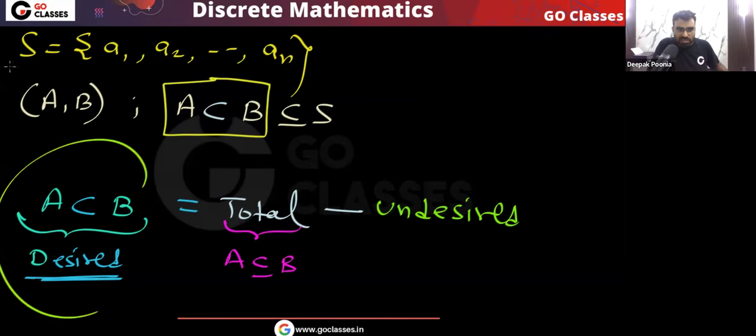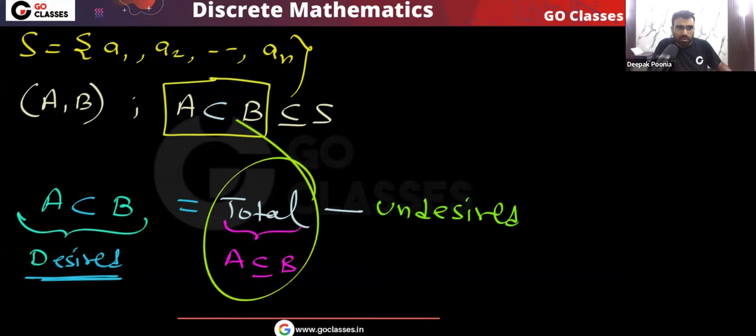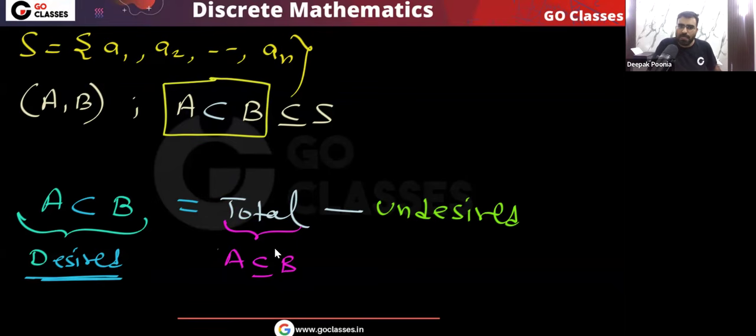See, the question is asking for proper subset. What you can do is first find A subset of B. Forget about proper or not. Basically you find the total number of subsets. Then what will be the undesired cases? The undesired cases will happen when A is equal to B. Do you agree with me? When A is equal to B, that will be the undesired case.